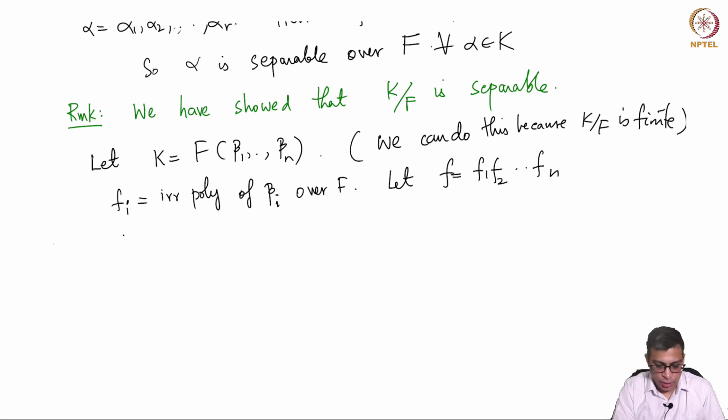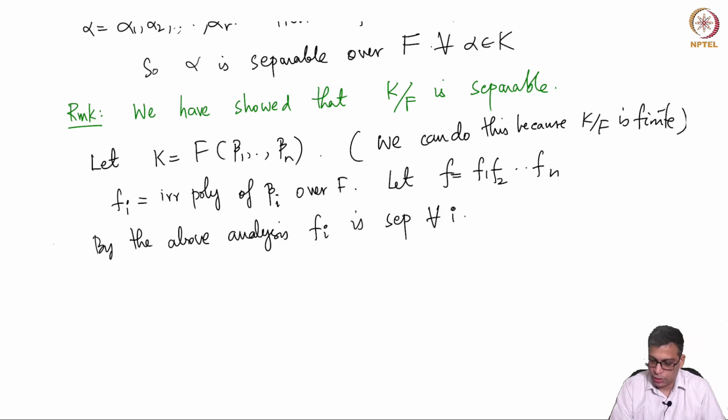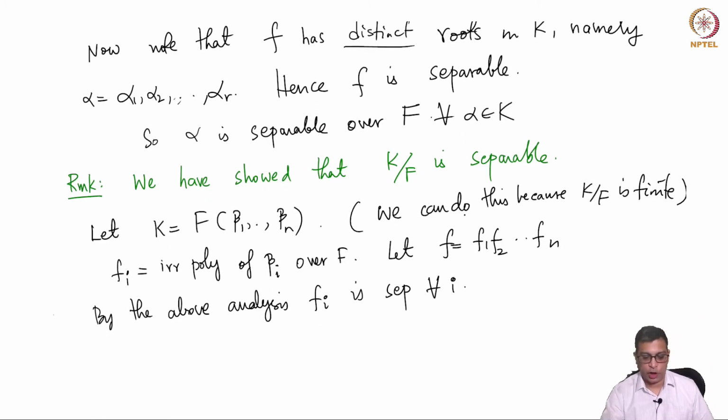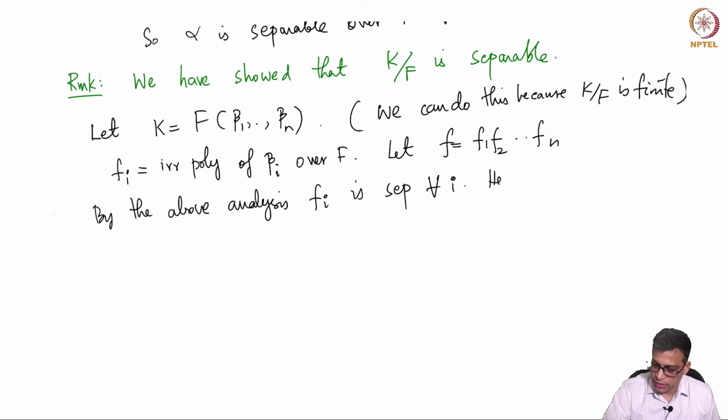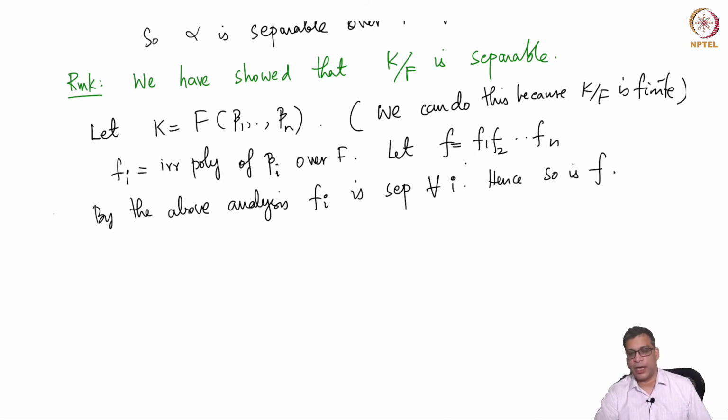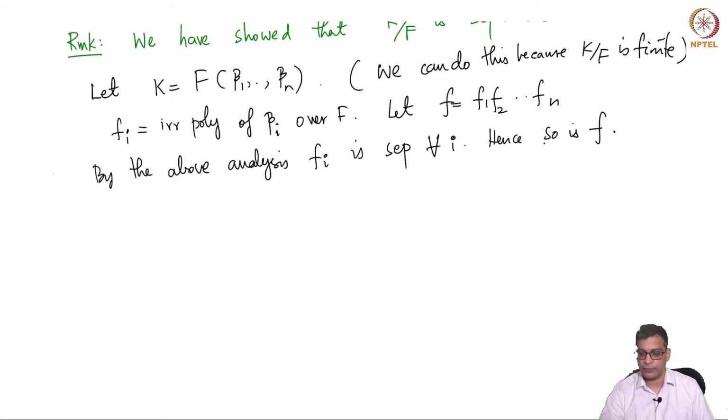By the above analysis, f_i is separable for all i, because the irreducible polynomial of any element in capital K over F is separable. So f_i, being the irreducible polynomial of beta i, is separable, hence so is f, because f has irreducible factorization f_1, f_2, ..., f_n, and each of them is separable.